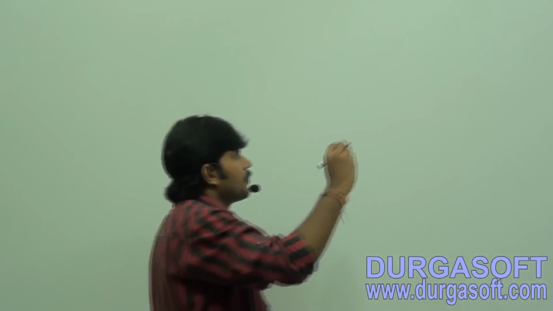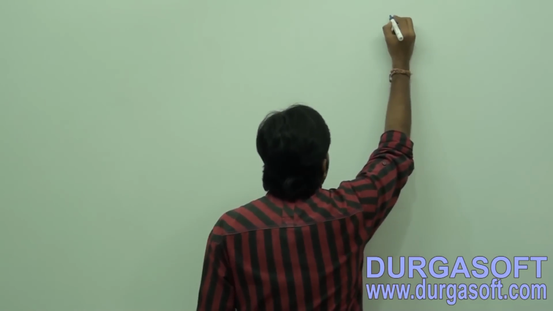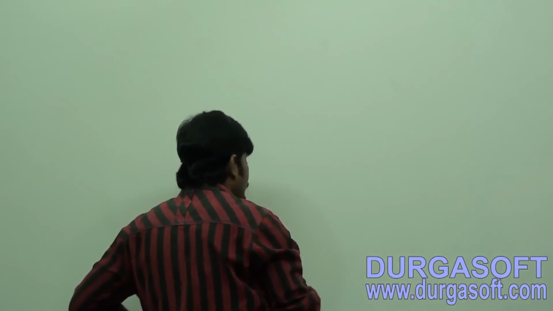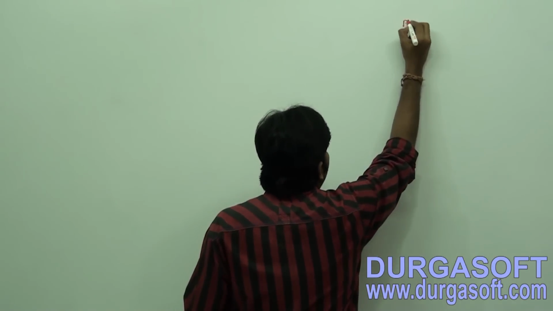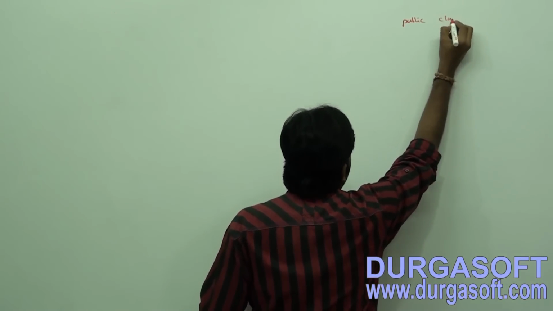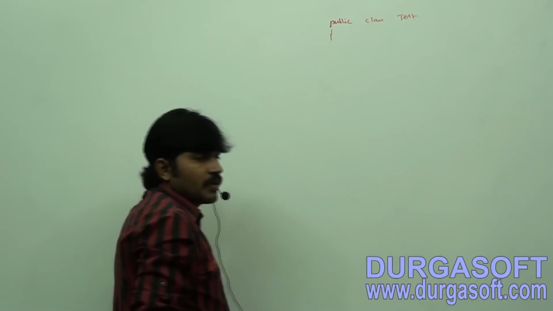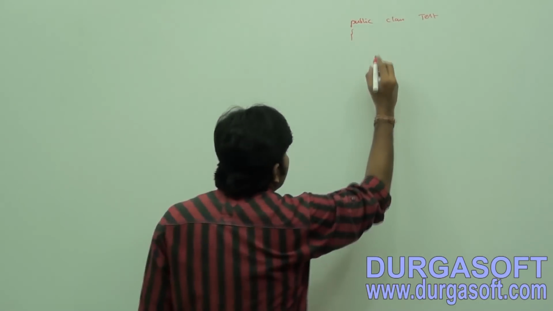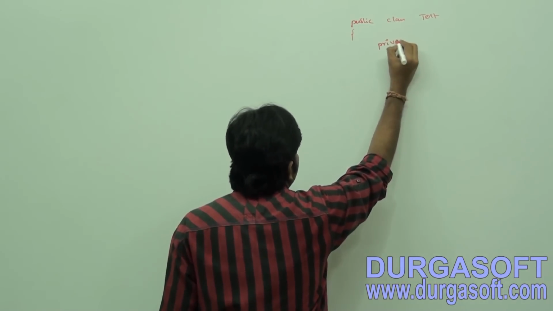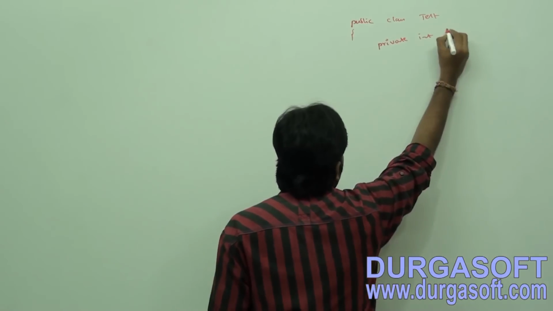Now take very special care about this terminology. The next thing I am going to talk about is how to create our own immutable class. Just observe, I am taking public class Test. Now listen a bit carefully. There is one variable, private int i.